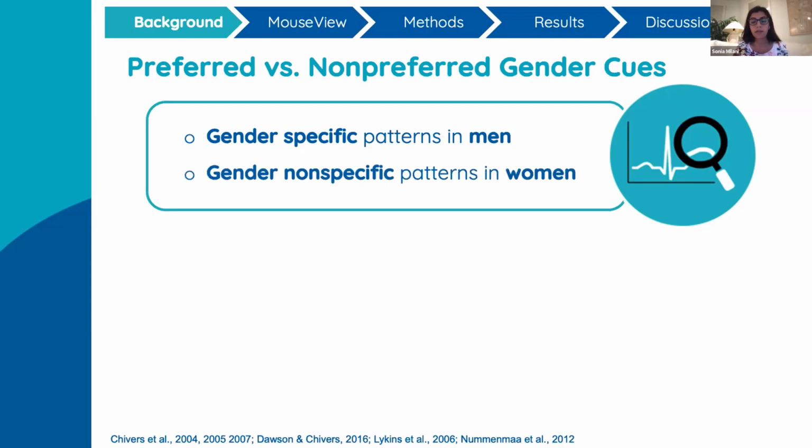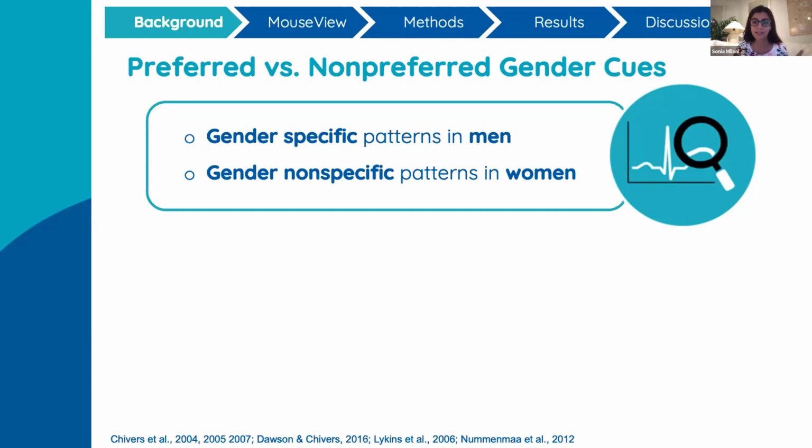Heterosexual women, on the other hand, show gender non-specific patterns, such that they exhibit a similar magnitude of physiological sexual response to both preferred male and non-preferred female cues. Given that attention is theorized to be important for sexual response, some researchers have been interested in testing whether visual attention is a mechanism that might explain these gender differences.